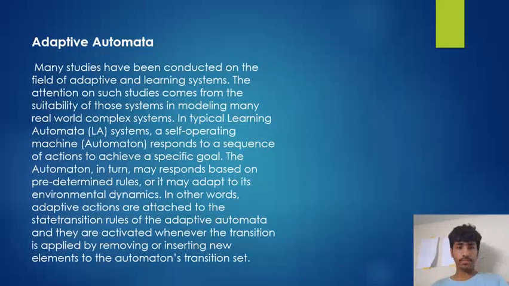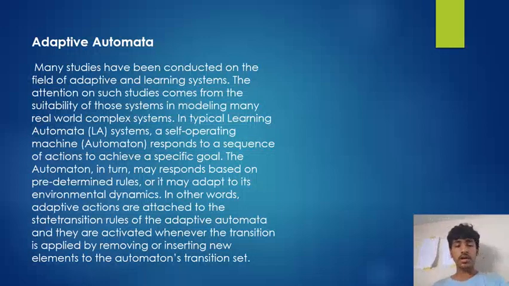Adaptive automata. Many studies have been conducted in the field of adaptive and learning systems. The attention on such studies comes from the suitability of those systems in modeling many real-world complex systems. In typical learning automata systems, a self-operating machine responds to a sequence of actions to achieve a specific goal.